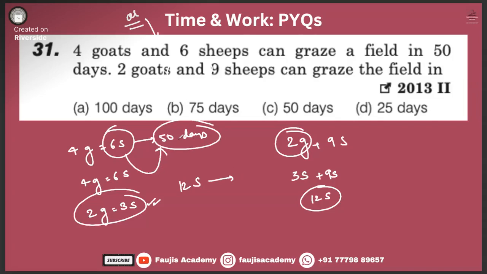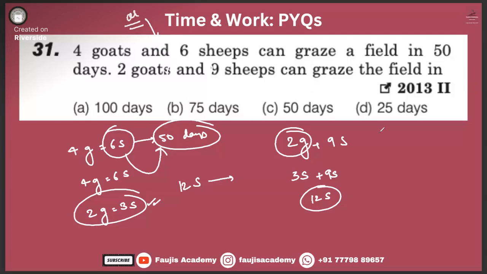Why have we taken 4 goats and 6 sheep as equal, but 2 goats and 9 sheep together? Yeah, there is a mistake in this question. There has to be 4 goats or 6 sheep. Try solving with the values.